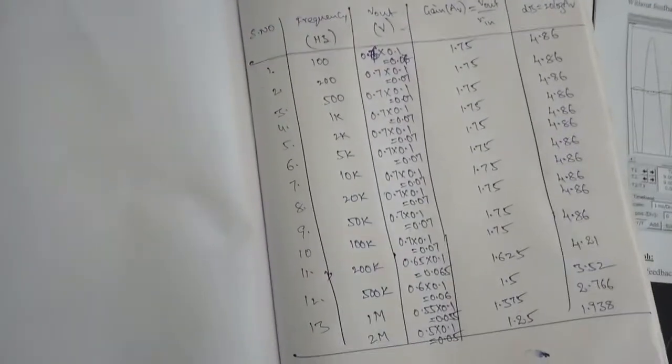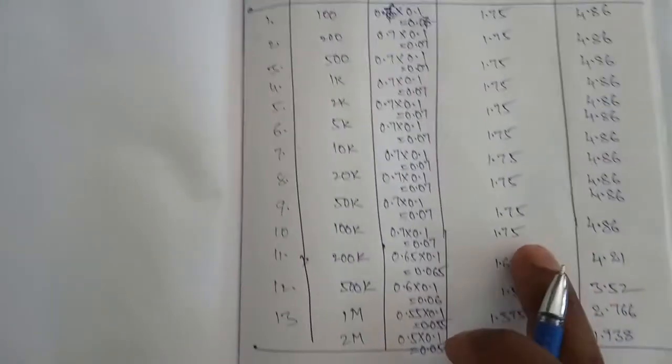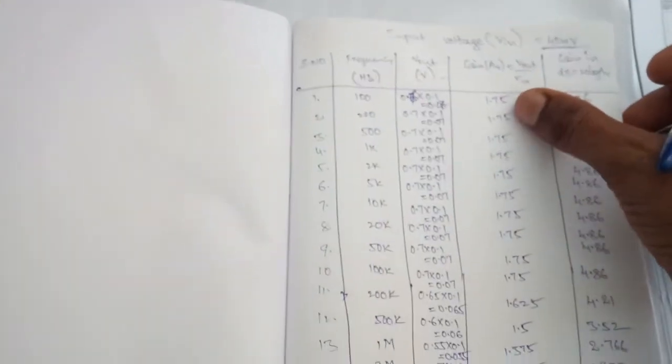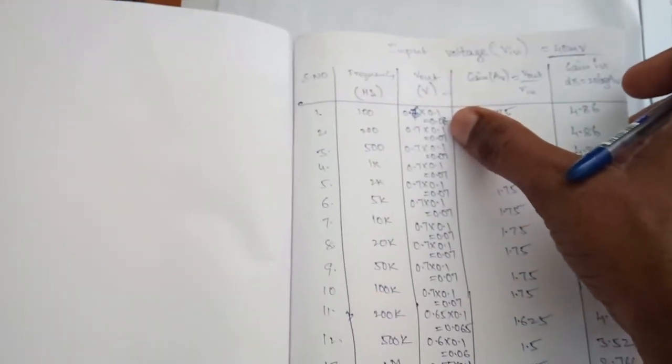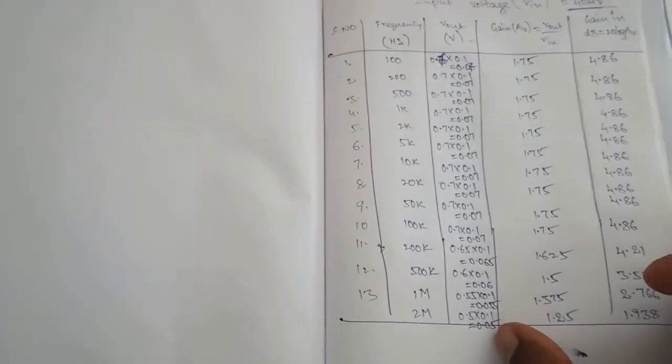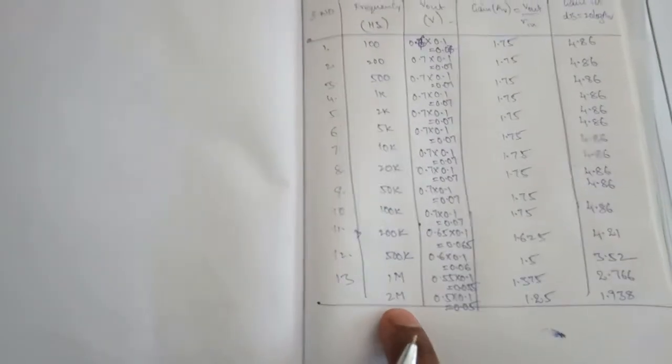Okay, if you plot this response, we will get like this. The gain is very less. The gain is of order 1.75. Starting at 100 Hz, we will get maximum gain. That is 1.75 as the amplification factor. The gain is 70 millivolts. Okay. After that, the gain is reduced to 50 millivolts at 2 megahertz.